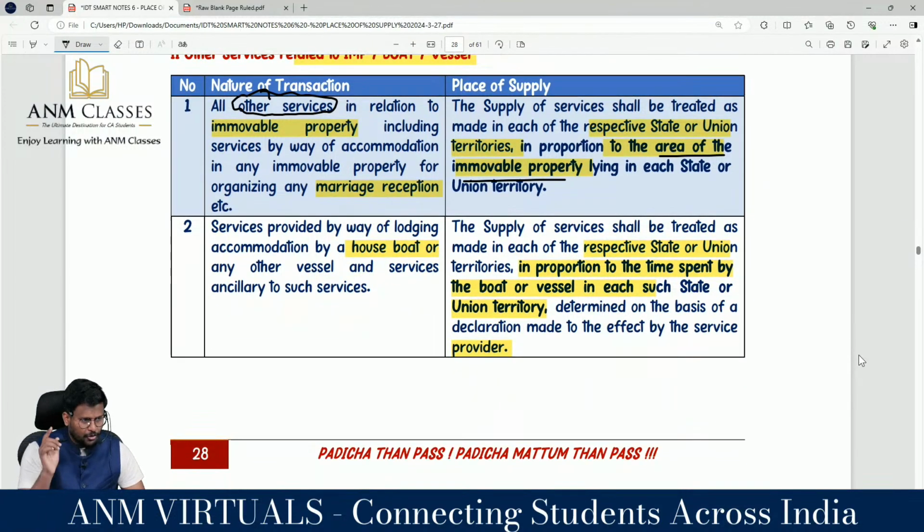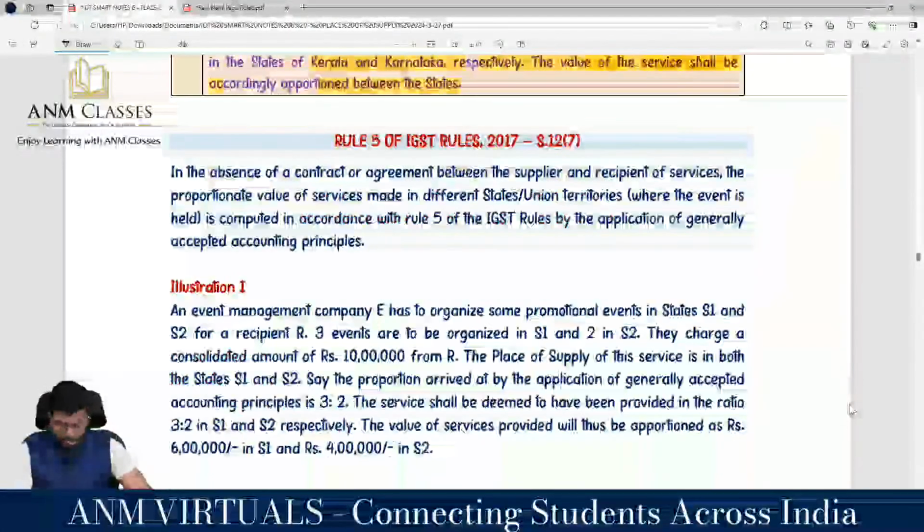Service provided by way of lodging accommodation in a houseboat or any other vessel, and ancillary services: then time spent has to be seen, right? Supply of service shall be treated as made in each of the respective states or territories in proportion to the time spent by the boat or vessel in each such state or territory, determined on the basis of a declaration made to that effect by the service provider, right?